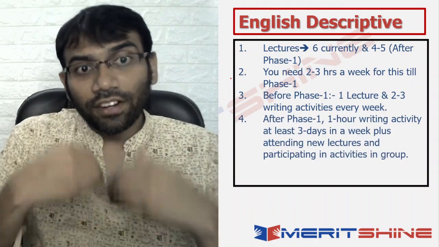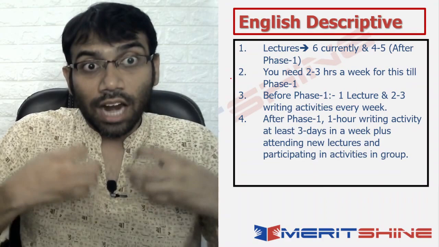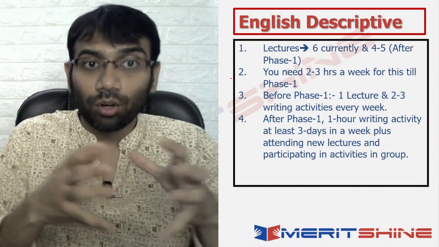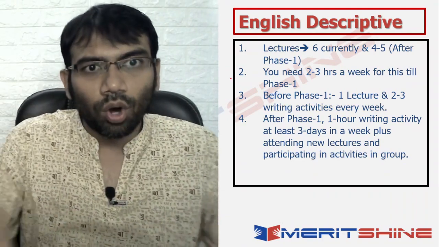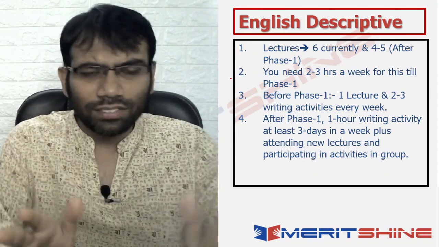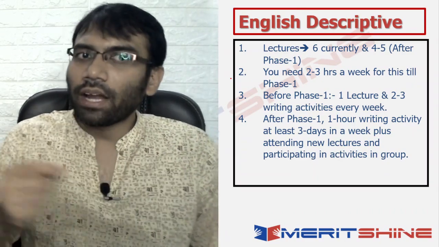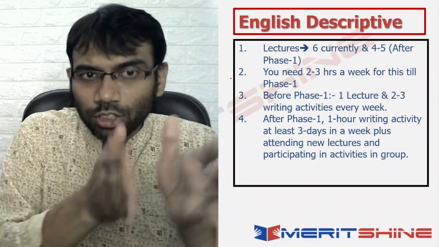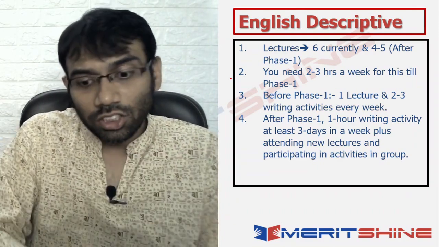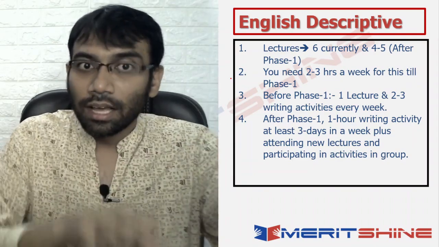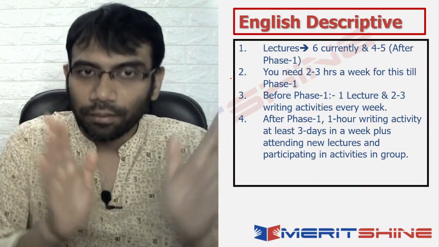Then, after phase 1. So, this is what it would do. English descriptive would get you started in descriptive. You will have an idea of how to write. From the lectures also, you will get an idea of how your written piece looks. Okay. All of these things would happen. But obviously, the majority of the practice would happen after phase 1. What this would ensure is that before phase 1 only, all of the lectures done till now, those 6 plus 2-3 extra reinforcement lectures, are done.